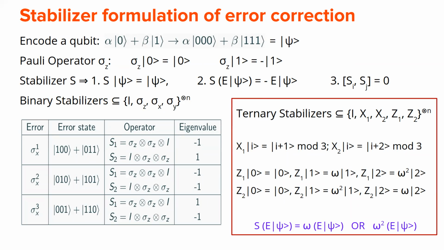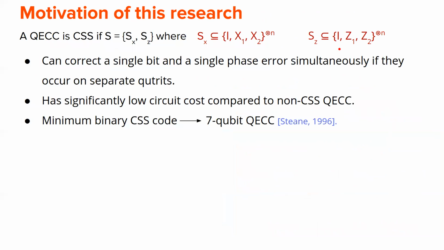So naturally the ternary stabilizers, these were the operators that we have shown earlier, will be formed from these operators. We have already seen the action of these. The only difference will be that on an error state, the eigenvalues will be either omega or omega square.